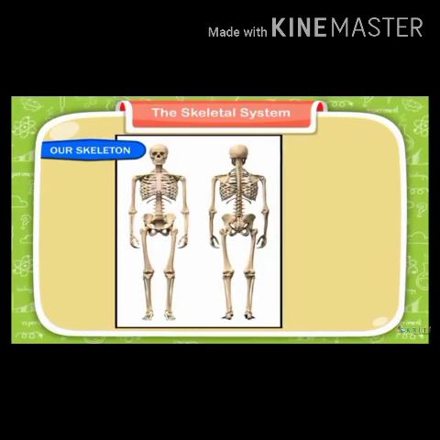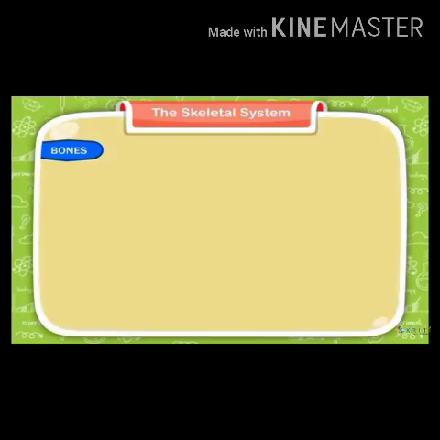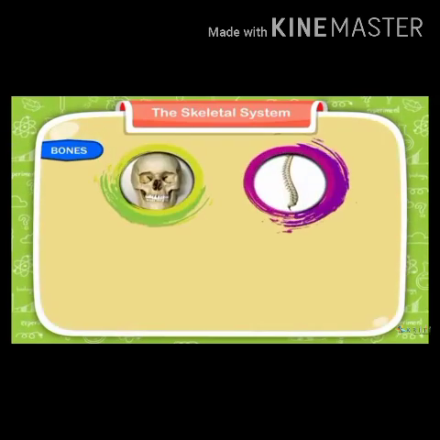Look at the diagram. In this diagram you see the lower part of the bone, which attaches the spongy bones. They are blinking now. Spongy bone is a very delicate and most important part of the bone. Now look, bone marrow. Bone marrow is the soft and fatty substance which is present in the whole of the bone, and other parts of the bone are patella, tibia, fovea.